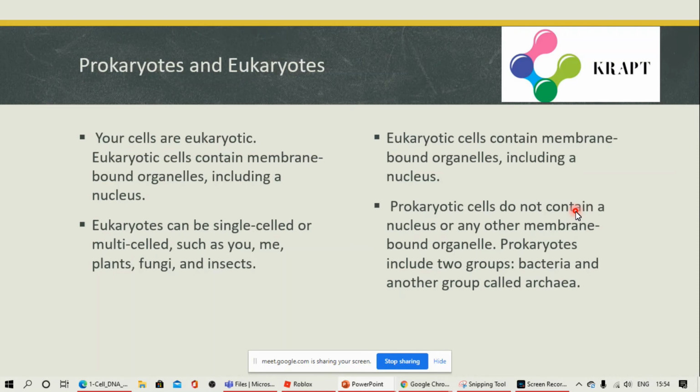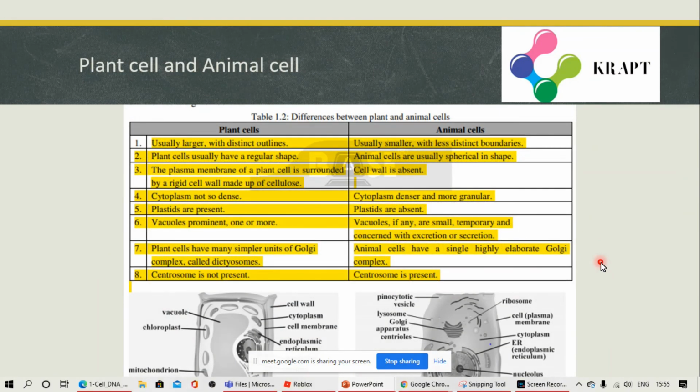Prokaryotic cells do not contain a nucleus or any other membrane-bound organelle. So they do not contain a well-defined nucleus. The DNA or the genetic material will be floating in the cytoplasm. They do not contain membrane-bound organelles such as the Golgi apparatus, etc. Prokaryotes include two groups: bacteria and archaea. Bacteria, blue-green algae, etc. are examples of prokaryotes.